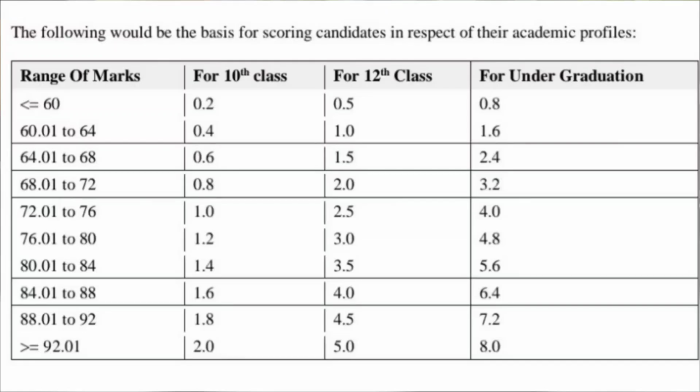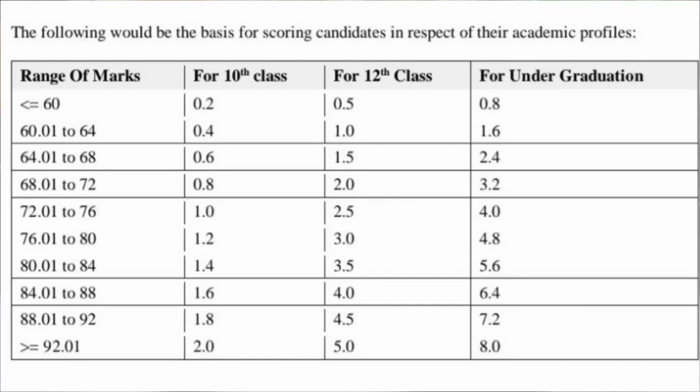If it is between 76 to 80%, there are 3 points. Then if it is between 80 to 84%, there are 3.5 points. Then if it is between 84 to 88%, there are 4 points. Then if it is between 88 to 92%, there are 4.5 points. And if your percentage is 92% or more, there are 5 points.